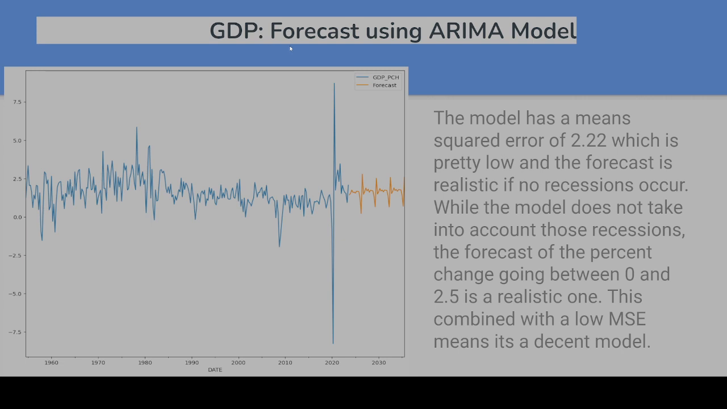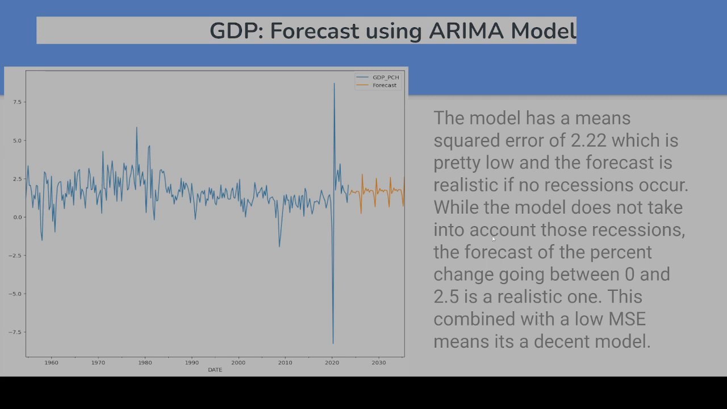And then you have GDP forecasts using Riemann. The model has a root mean squared error of 2.22, which is pretty low, and the forecast is realistic if no recessions occur. While the model is not taking into account those recessions, the forecast of the percent change going between 0 and 2.5 is a realistic one.